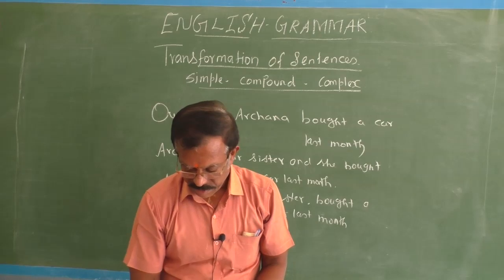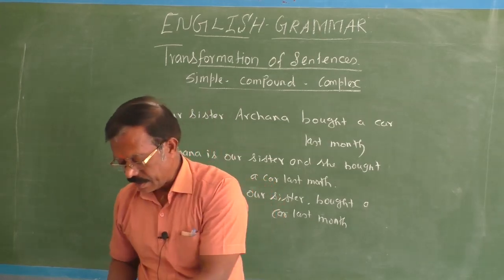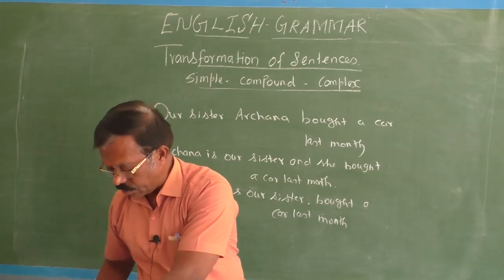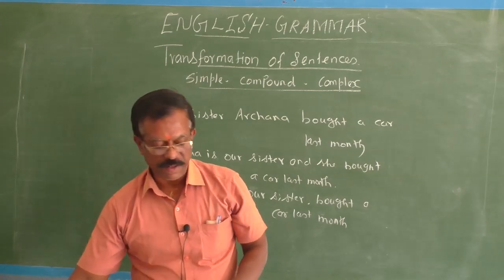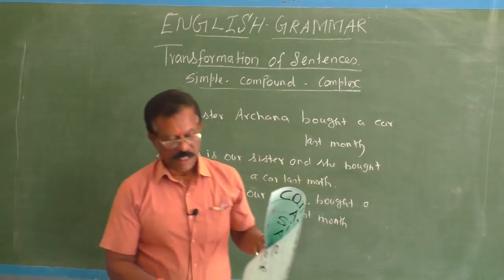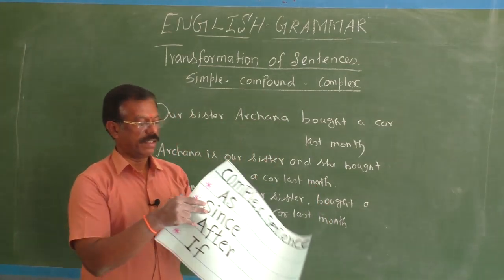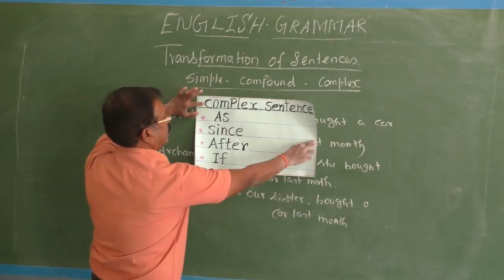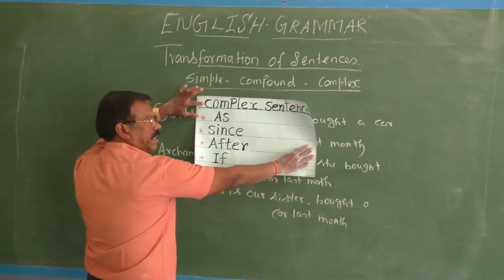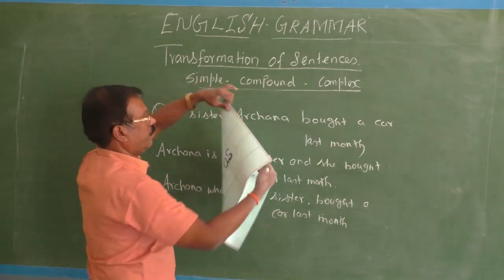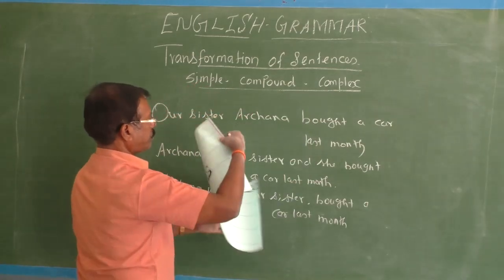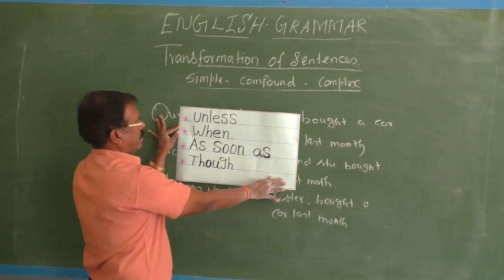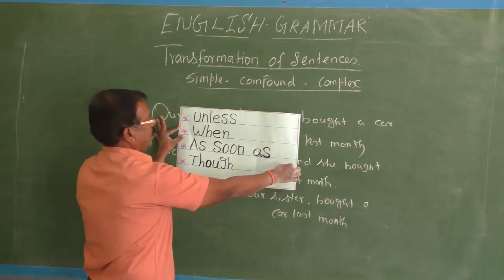Okay, fine. Then what are all the subordinating conjunctions which we can use in the transformation of sentences, or say complex sentences? A complex sentence may begin with a subordinating conjunction such as since, after, if, unless, when, as soon as, although, even though.